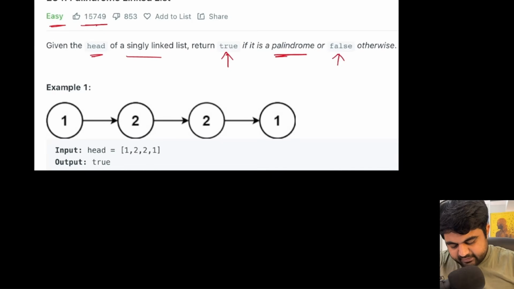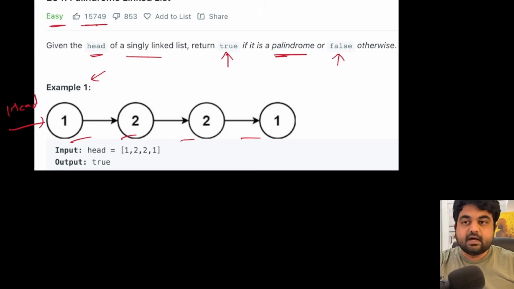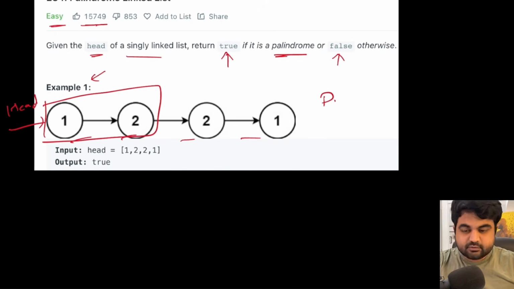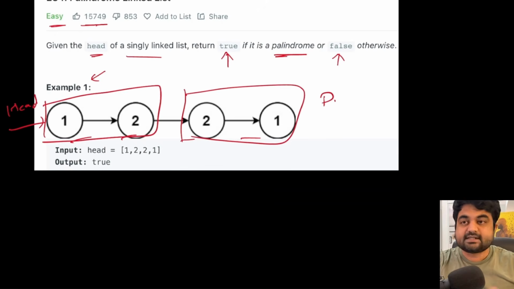So this is one of the examples where we are only given the head of this linked list, and then we need to iterate over all of these values. After iterating, we need to essentially determine whether this is a palindrome or not. In this case, we can see that since the first two portion and last two portion are the same in reverse order, it is a palindrome. So in this case, we will need to return true.